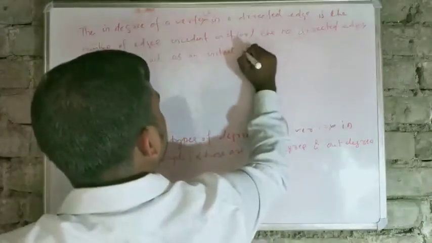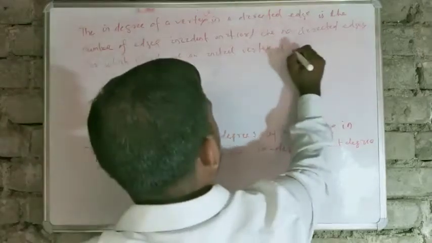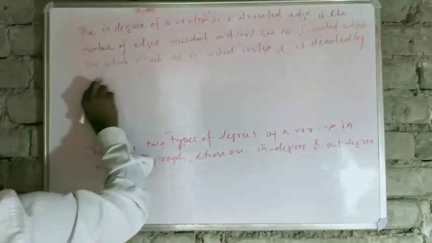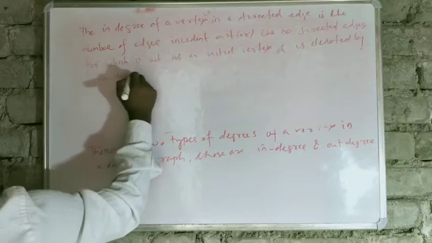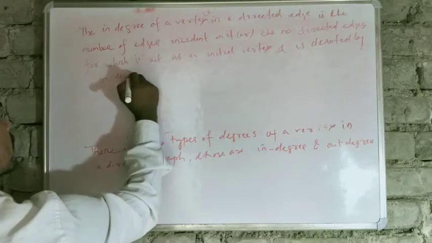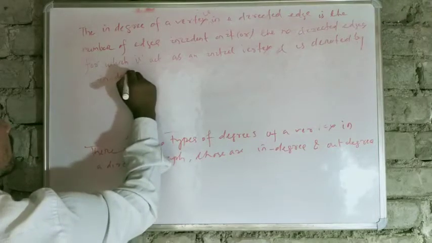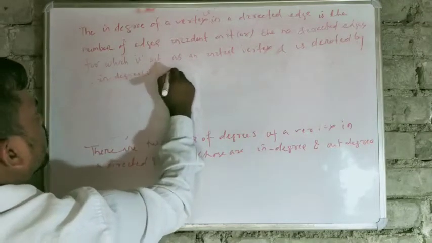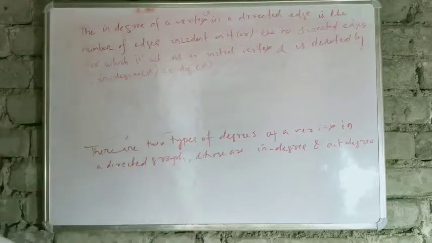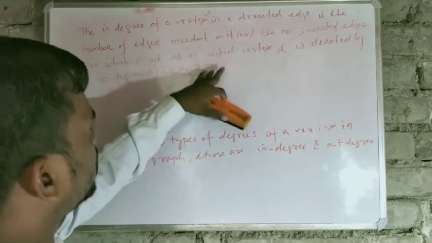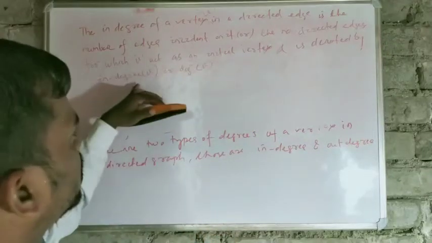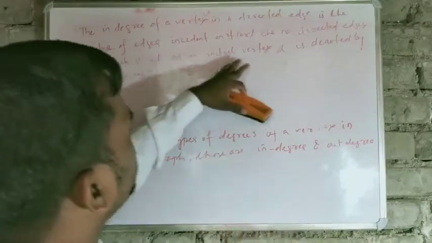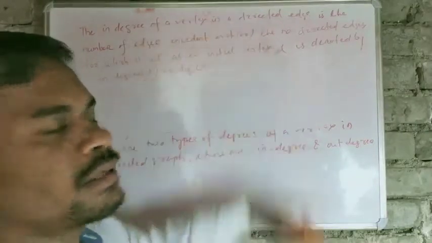It is denoted by in degree of v, or degree minus of v.